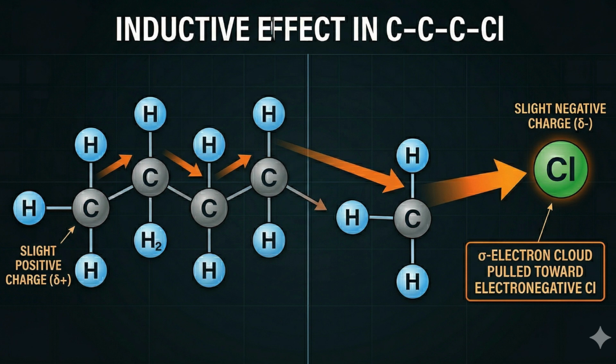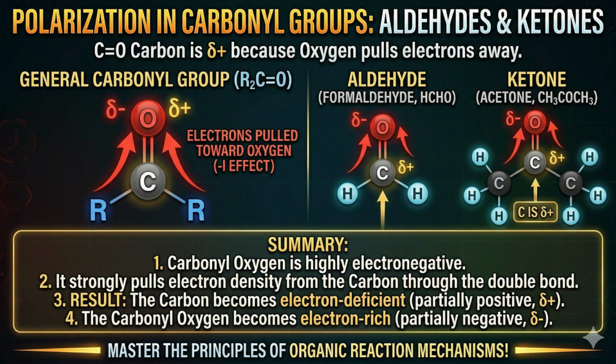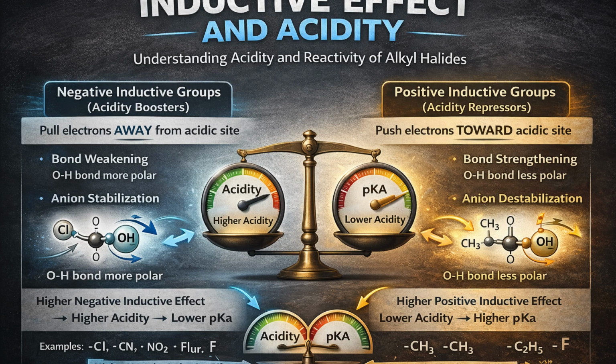With negative inductive groups, if you attach a chlorine to the alpha carbon, it pulls even more electrons away from the carbonyl carbon. This makes the carbon starving for electrons, making it highly reactive toward nucleophiles. With positive inductive groups like in ketones, you have 2 alkyl groups pushing electrons toward the carbonyl carbon. This feeds the positive charge, making it less hungry, and therefore less reactive than an aldehyde. Now, how are acidity and reactivity related to the inductive effect?